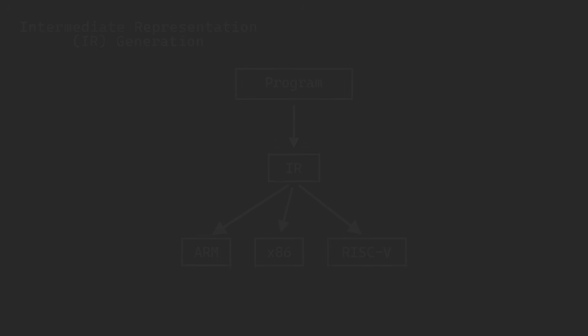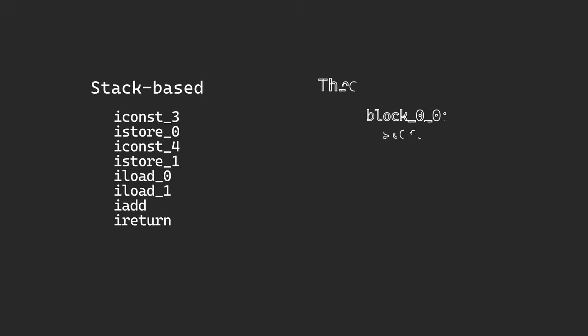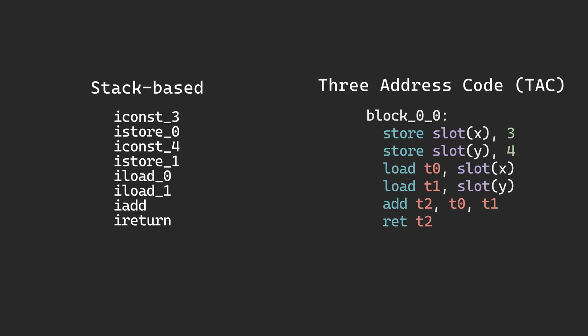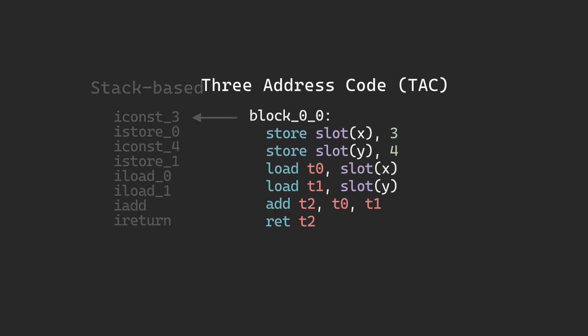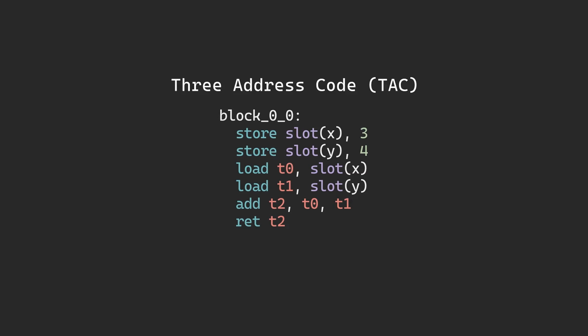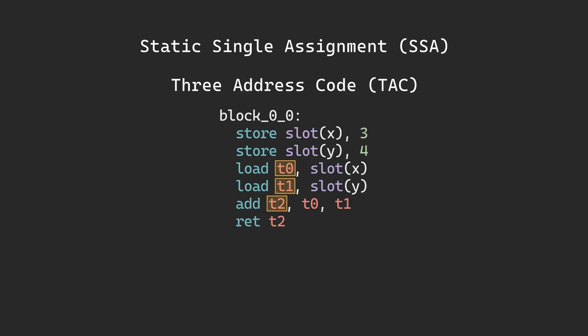There are two main types of IR, stack-based and 3-address codes. There are pros and cons to both. The JVM uses a stack-based IR, but I ultimately chose a 3-address code mostly because they were more familiar to me. In more advanced compilers like LLVM, they use a form called SSA, or Static Single Assignment, where every temporary can only be assigned once. I kept things a bit simpler, but the spirit is the same.